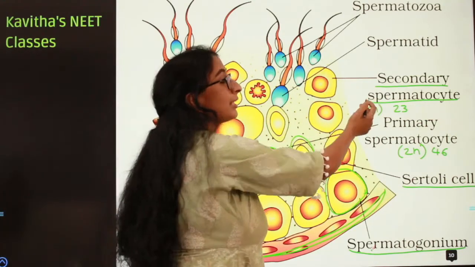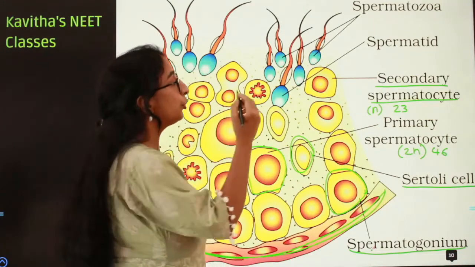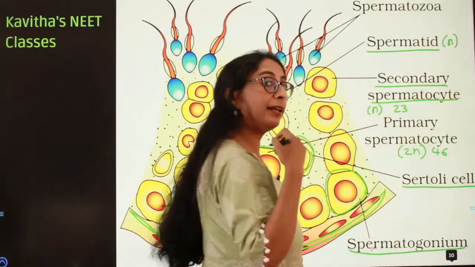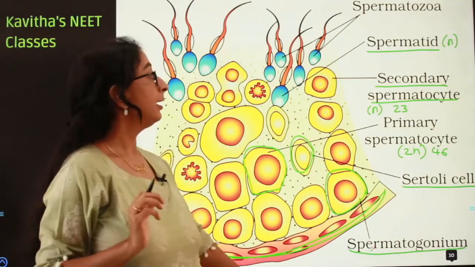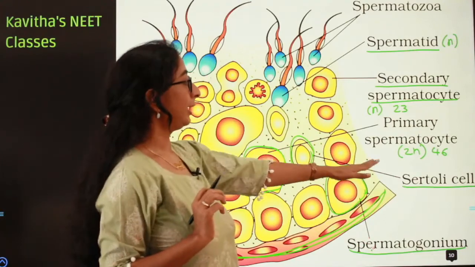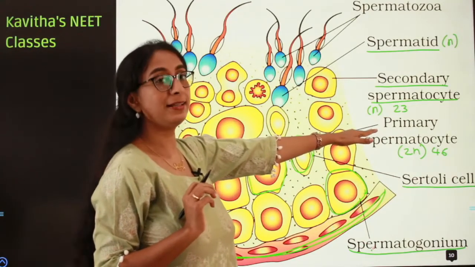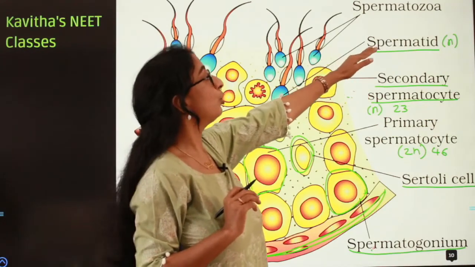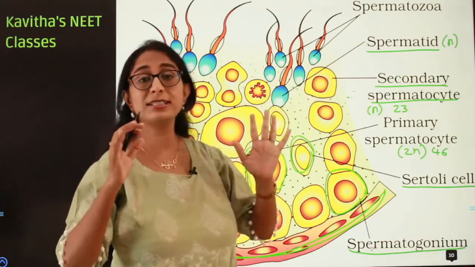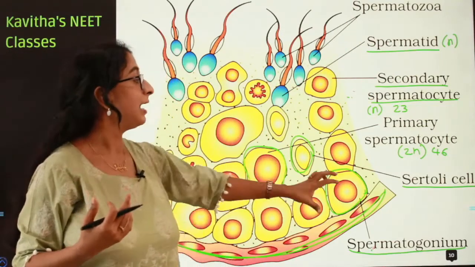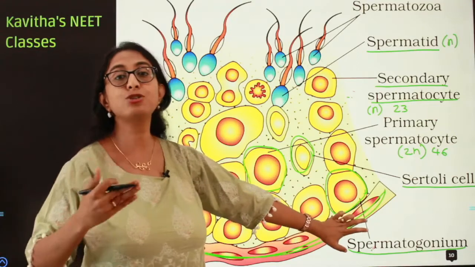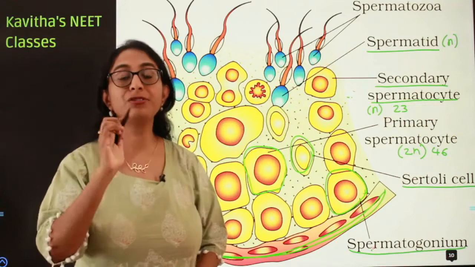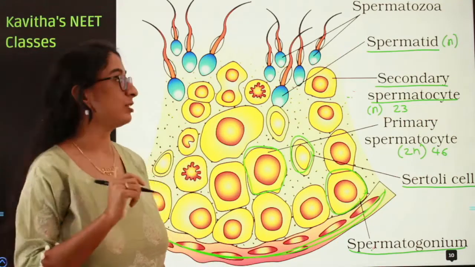Further, the secondary spermatocyte enters into meiosis 2 to produce 4 spermatids, each of which are again haploid in nature, that is they also have 23 chromosomes only. So from the spermatogonium we get the primary spermatocyte. Primary spermatocyte enters into meiosis 1 to give secondary spermatocyte. Secondary spermatocyte enters into meiosis 2 to give 4 spermatids. This is a very important question in NEET. Many a times they will ask, one spermatogonium gives rise to how many sperms or spermatozoa. So one spermatogonium gives rise to 4 spermatozoa. Please keep this in mind.